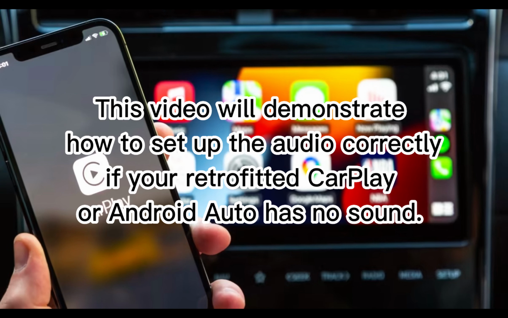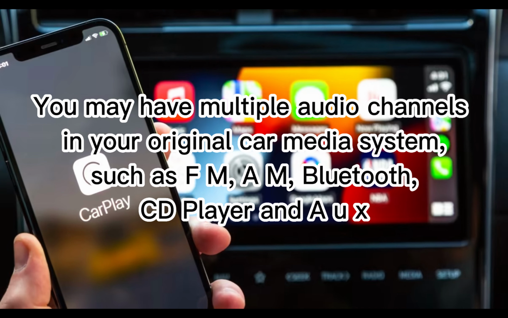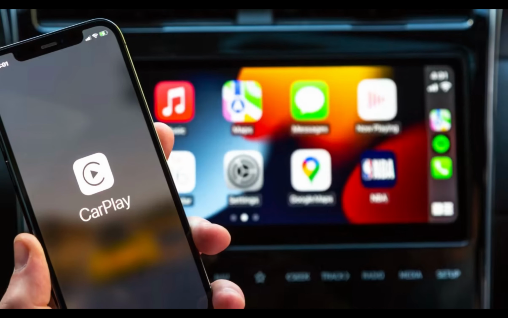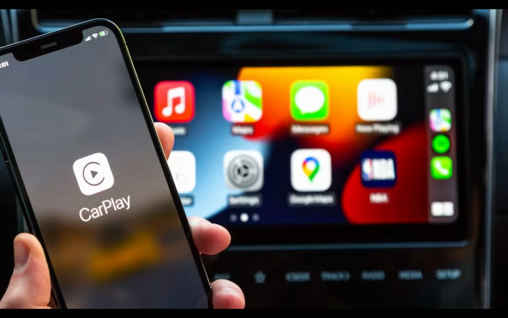This video will demonstrate how to set up the audio correctly. If your retrofitted CarPlay or Android Auto has no sound, you may have multiple audio channels in your original car media system, such as FM, AM, Bluetooth, CD player, and AUX. When you select any single channel above, your car stereo will play sound through the channel you have selected.